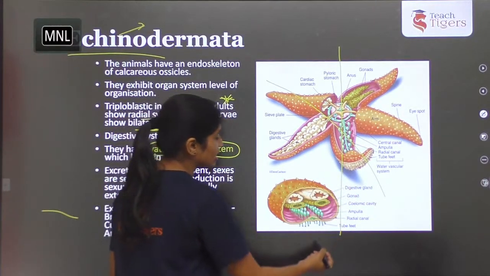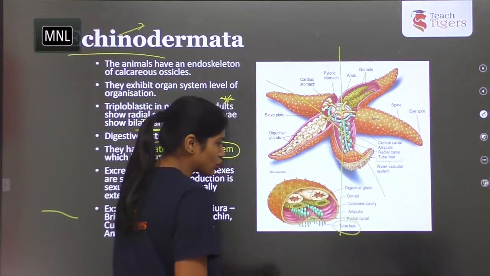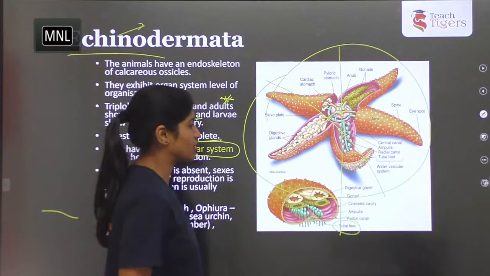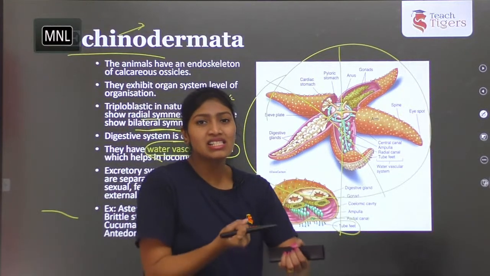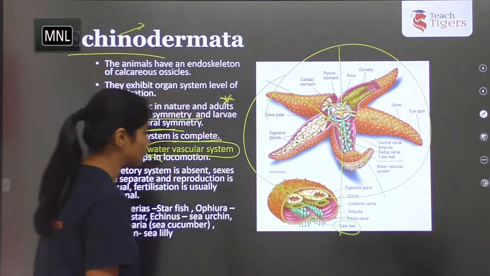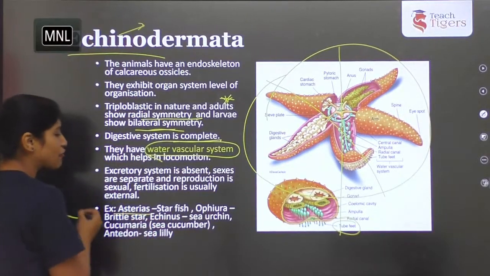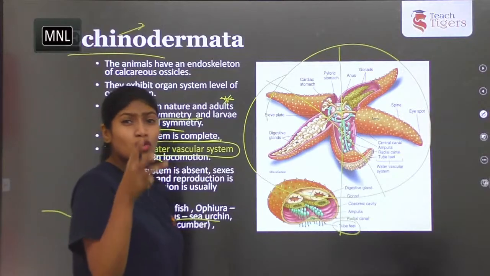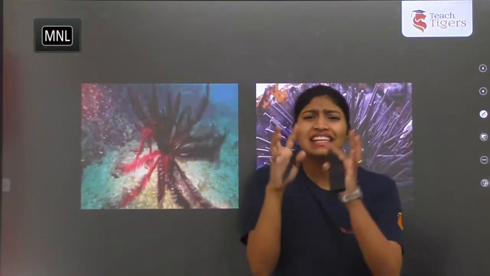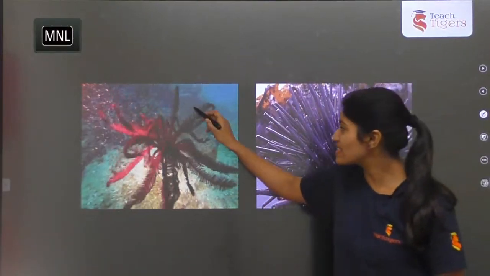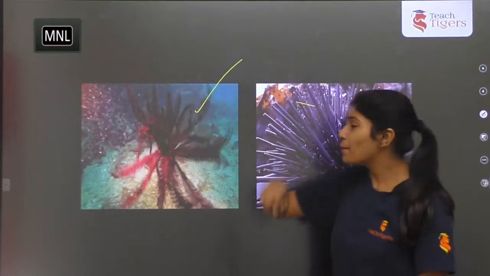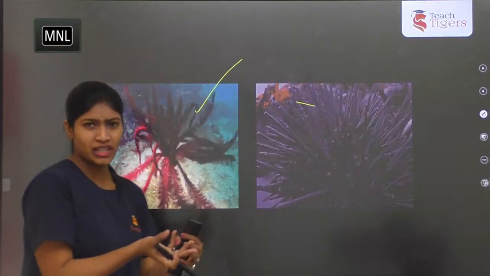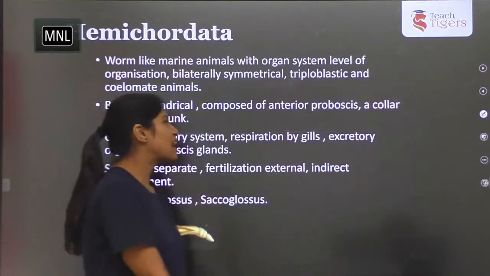So you can see they have tube feet for locomotion and this is how the entire echinoderm body works. How they take food materials is with the help of the water vascular system. Examples are starfish, brittle star, sea urchin. How they move actually, with small tiny structures they move like this. You can see sea feather and this sea urchin. How they show the movement, slight movement. Okay. So next phylum,